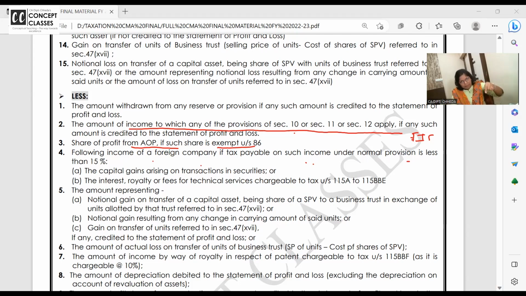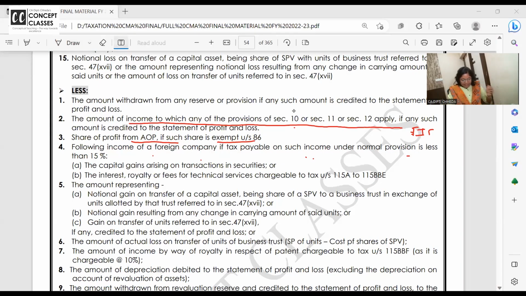Then can we say pay MAT? So it's not right. So when we say to the foreigners, come and invest in India, we will just charge you 5% tax in the form of TDS on your income, then can we say, 5% we have said, now 15% you have to pay MAT?